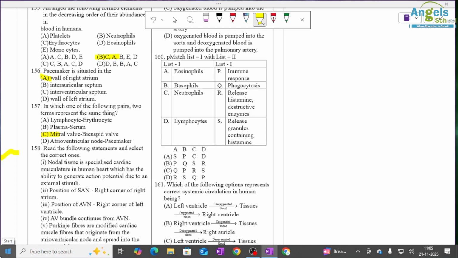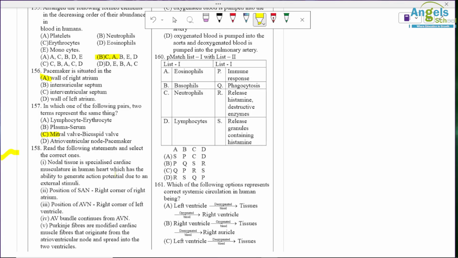Read the following statement and select the correct one. So nodal tissue, especially cardiac muscle in the heart, has the ability to generate an action potential due to an external stimulus. But it is generated through auto-excitable tissue. So an external stimulus is not required.